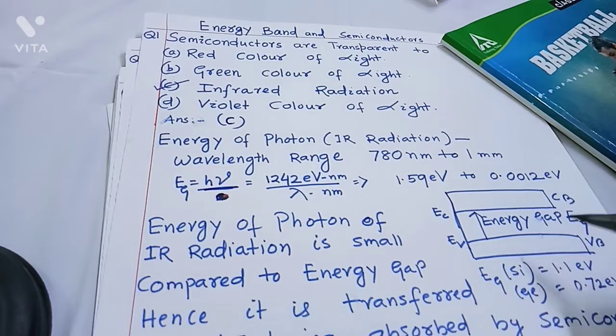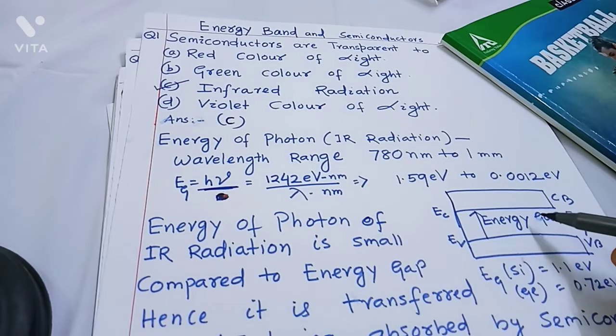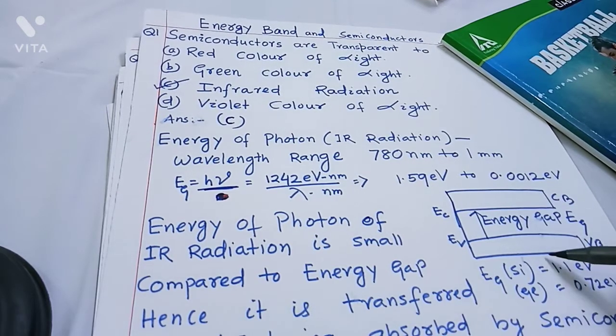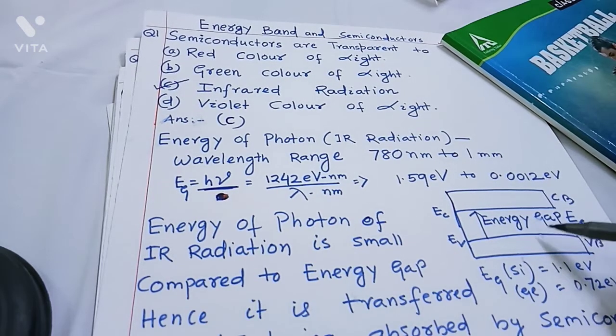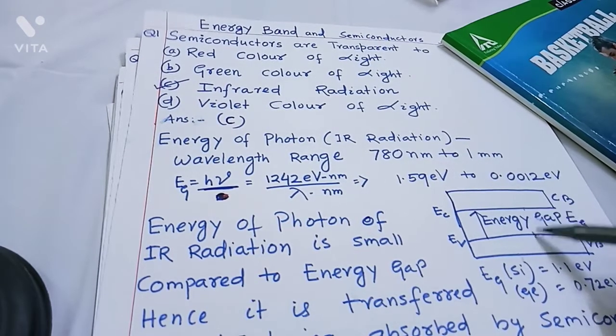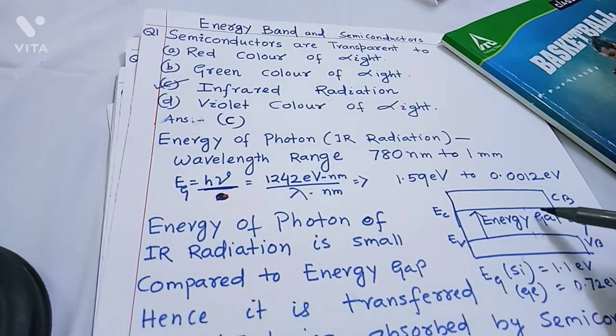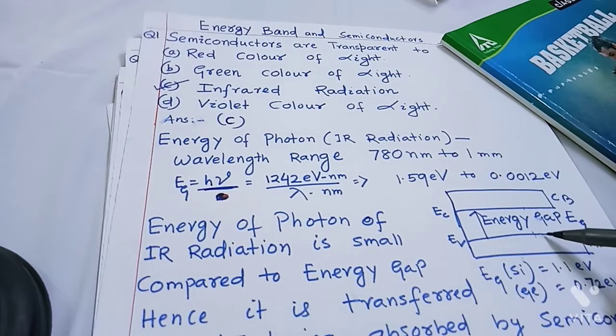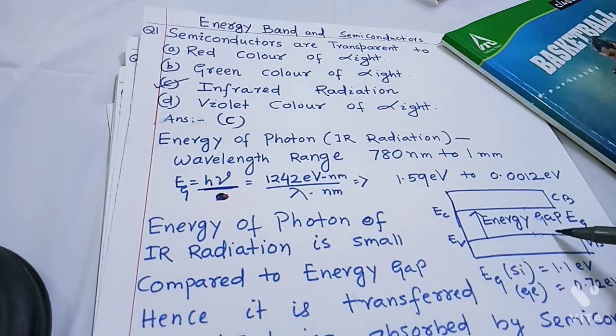Now consider a material, say silicon or germanium. The energy band is shown in the figure. Upper is the conduction band and this is the valence band. So the minimum energy required for an electron to be transferred from valence band to conduction band is called energy gap. That is the difference between the lowest level of the conduction band and the uppermost level of the valence band.